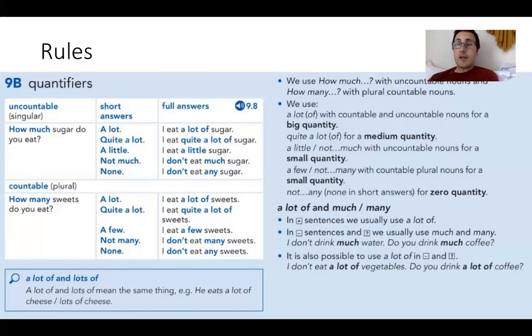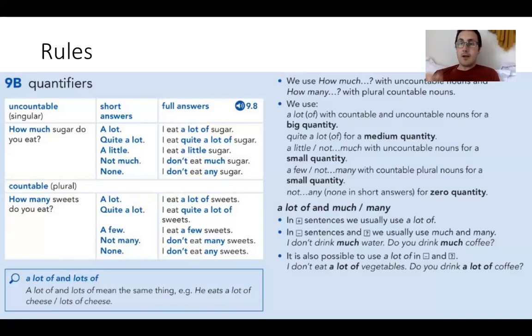So, I suppose a little trick with all of this is if you're thinking, oh, countable, oh, what is that? Just use a lot of, because you can't be wrong. Like, do you eat a lot of chocolate? Do you eat a lot of burgers? Whatever it would be. If it's countable or uncountable, it's going to be fine.